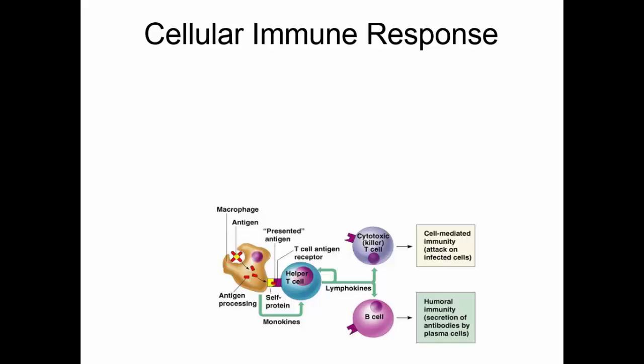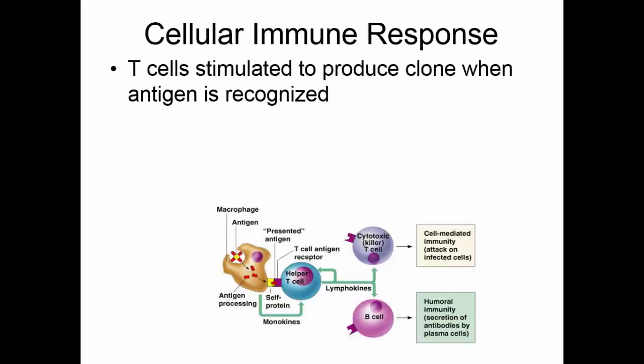The cellular immune response is a function of the T cells. Like B cells, T cells are stimulated to produce a clone when their antigen is recognized. Unlike B cells, they can't bind to free antigen. And in truth, very few B cells can be activated by free antigen. Most B cells have to be stimulated by a helper T cell.